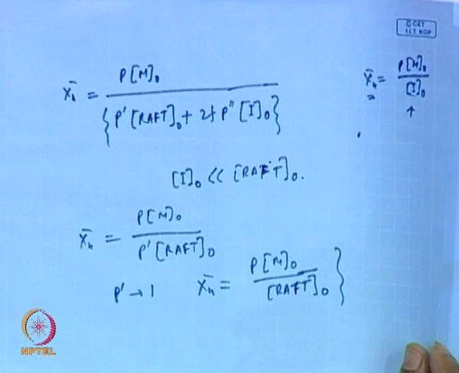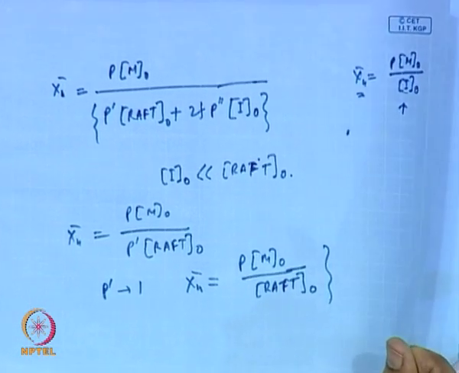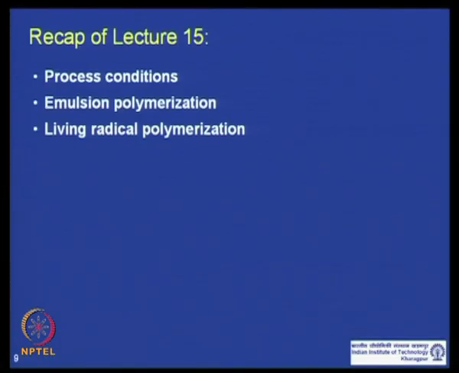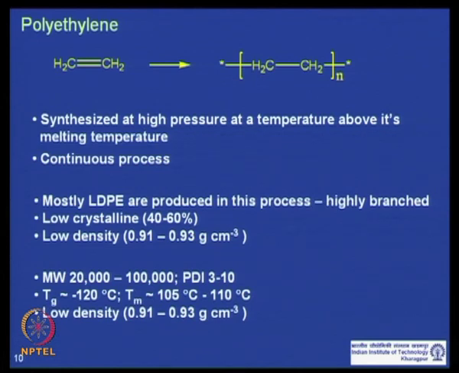Now, with this we will end this discussion of living radical polymerization. What we will do, we quickly go through different commercial polymerizations. Now, we will go a little faster because this is just information, nothing more to understand. So, we will spend a little time on these examples, and if you want, you can get more information from any textbook or other literature.